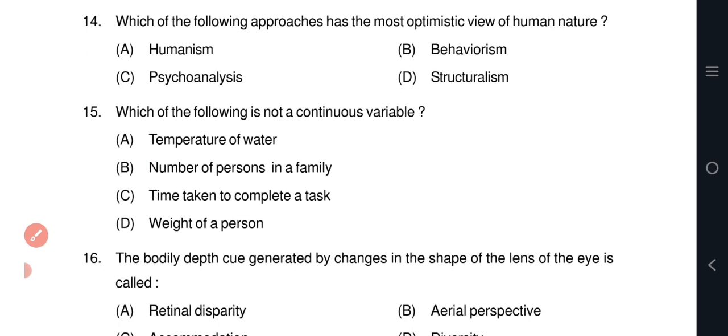A continuous variable is a variable that can take on any value within a given range or continuum. The number of persons in a family is a discrete variable, as it can only take on whole numbers like 1, 2, 3, etc.